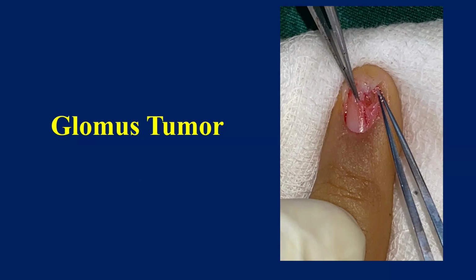Now, this is very important. The third thing is glomus tumor, which is commonly misdiagnosed. When these patients present to us, they have consulted doctors but they could not identify it, as there is no external appearance of this tumor. So it is very important to know the clinical features of glomus tumor.